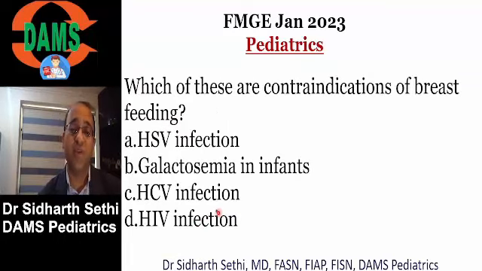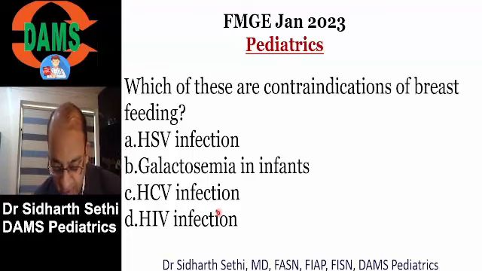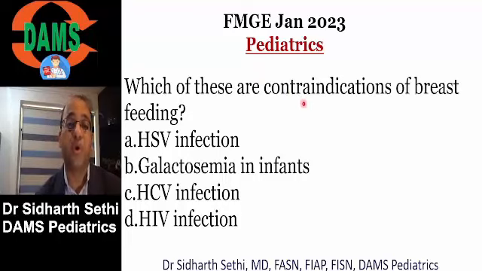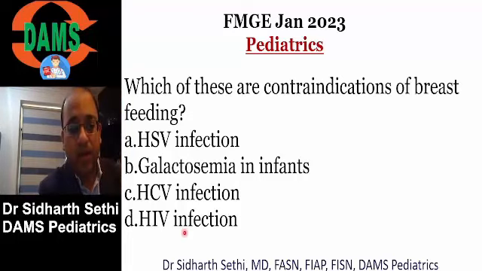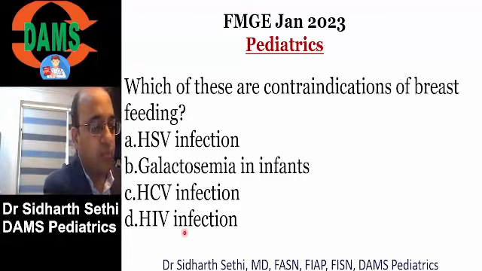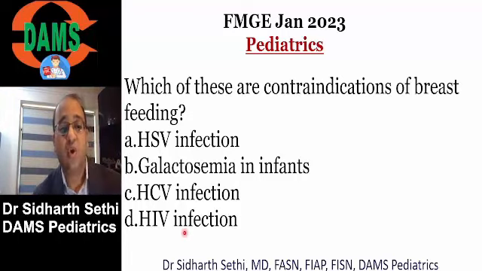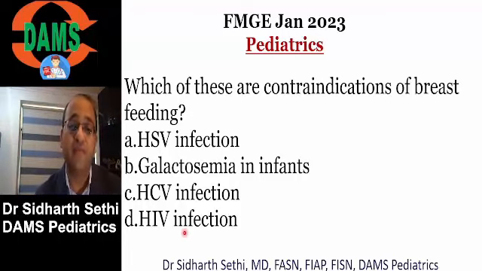Next question is also a very common question which we discuss in neonatology. The question is, what do you think is the most important contraindication of breastfeeding? Is it HIV? Let's start from herpes. Herpes is not a contraindication. Hepatitis B, C is not a contraindication. Now HIV, when we talk about HIV, remember in India, we give options to the patients. In India, breastfeeding is not an absolute contraindication, while in the West, we do give them formula feeding.